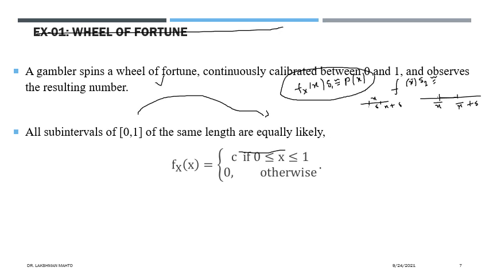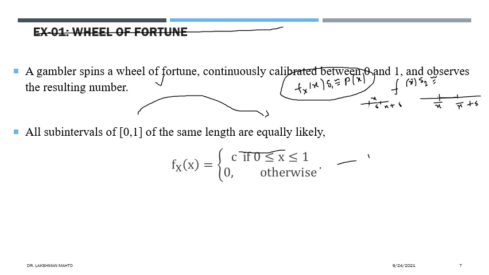A gambler is playing the game wheel of fortune, and whatever value the gambler gets in the spin has been calibrated between 0 and 1. Suppose an equally likely situation is there: each subinterval of the same length takes the same constant value c in the interval 0 to 1. If you take any value of x outside, it is meaningless to talk about, we don't know about that. So what would be the value of c? Would anyone like to say?